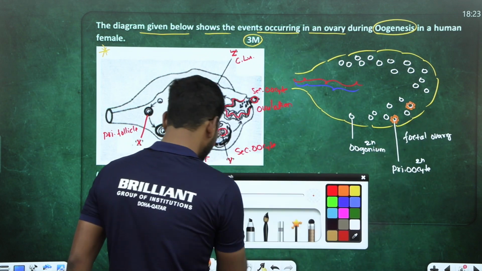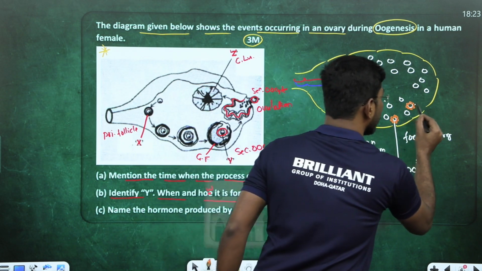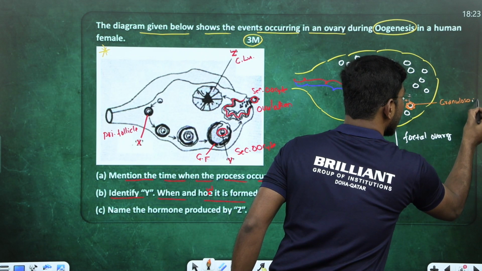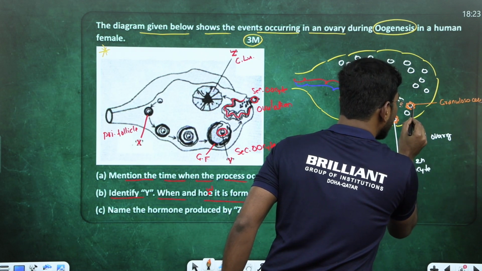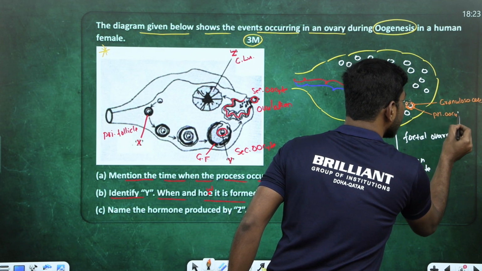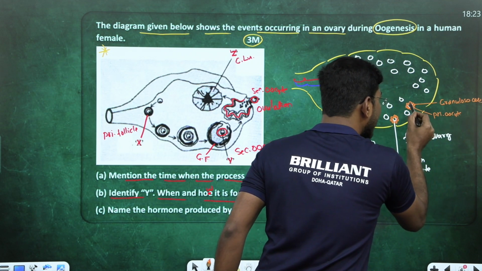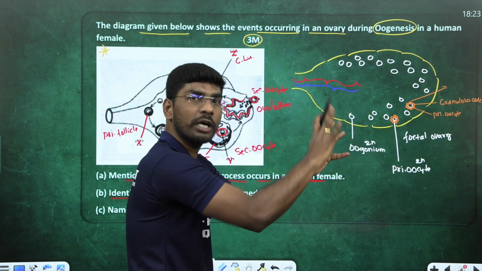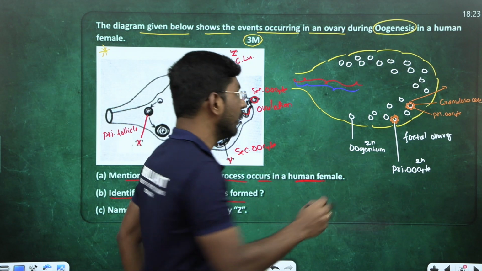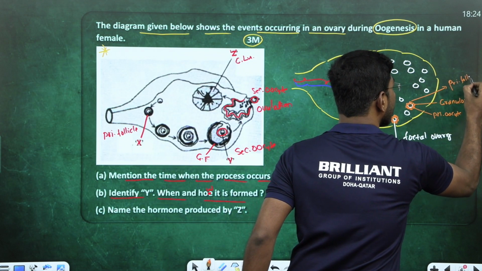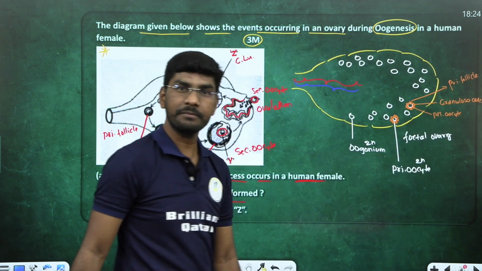Let me write here: granulosa cells. And the middle one, this white one, is called what? Primary oocyte. This entire structure, granulosa cells plus primary oocyte together, we call a primary follicle. I hope you understand.